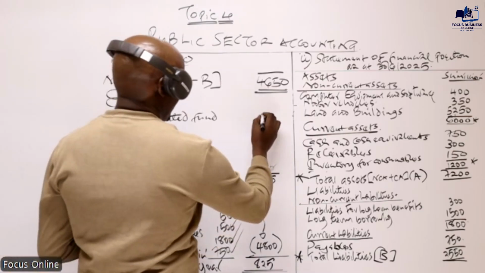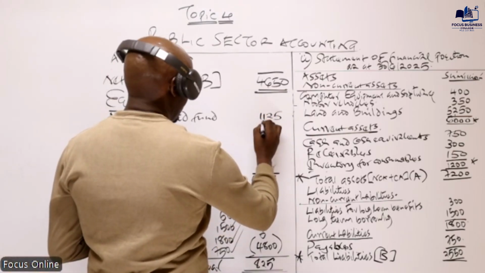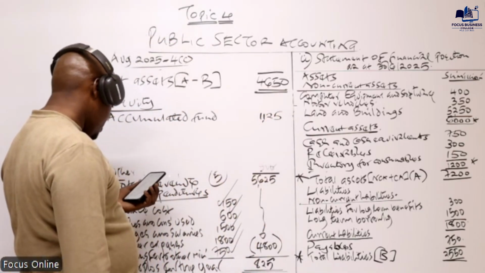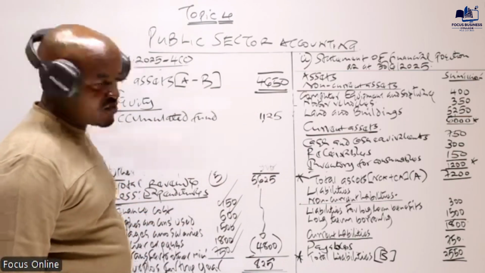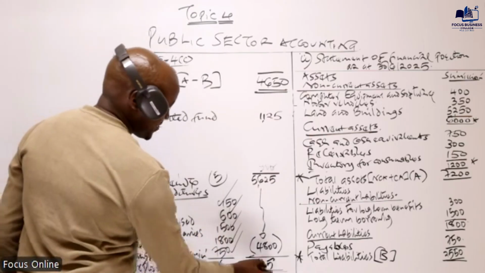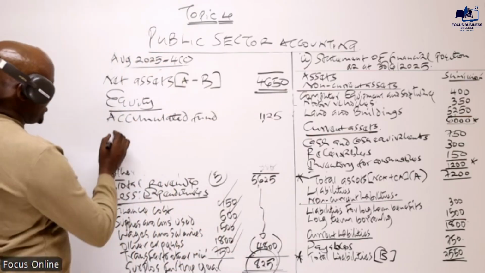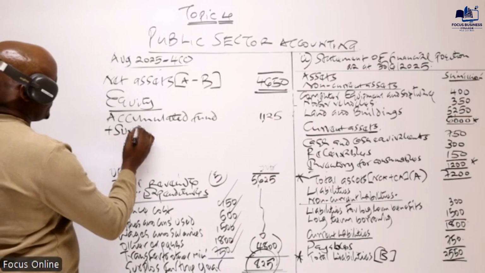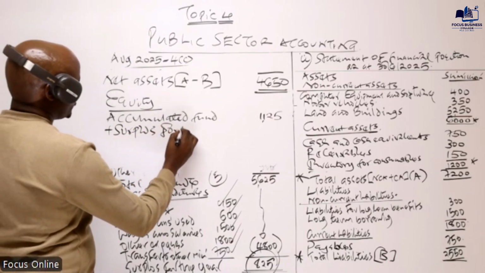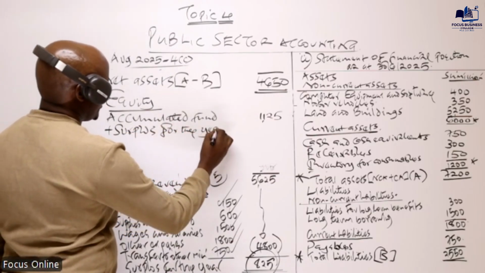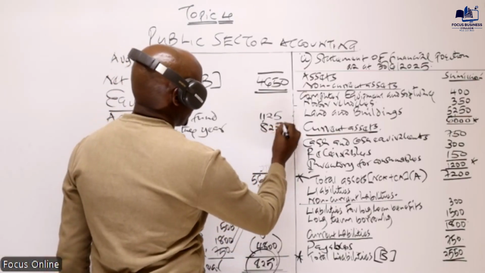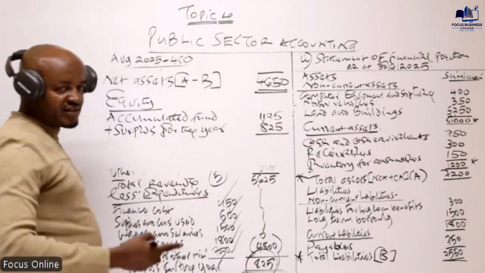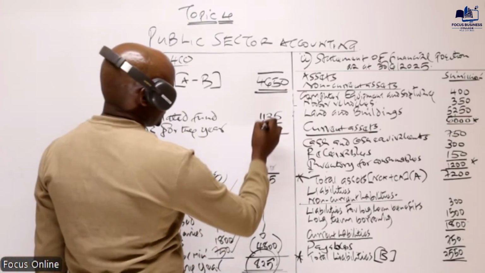So accumulated fund is given as 1125. That is the accumulated fund at the start. So to this accumulated fund, we need to add the surplus for the year. But remember, if, for example, we had a deficit, that one should be deducted. So we add the surplus for the year, and that is 825. So that now will give us the accumulated fund at the end. So this will be how much?